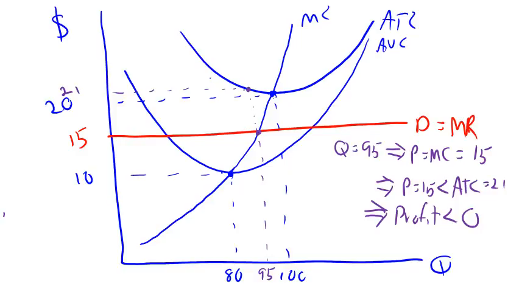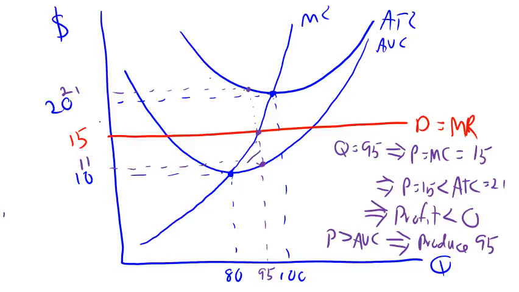Now the question is, is the firm better off producing or would the firm be better off shutting down? We answer that by looking at the difference between price and average variable cost. Average variable cost is something like $11. So price greater than average variable cost means you're better off producing 95, not zero.